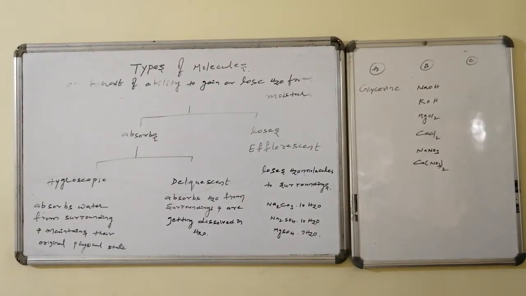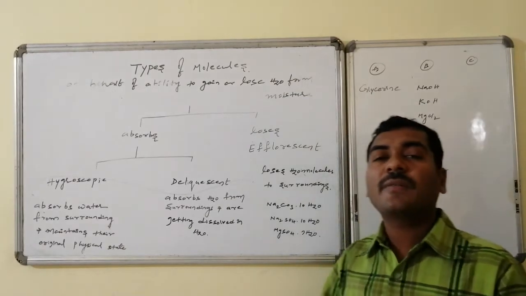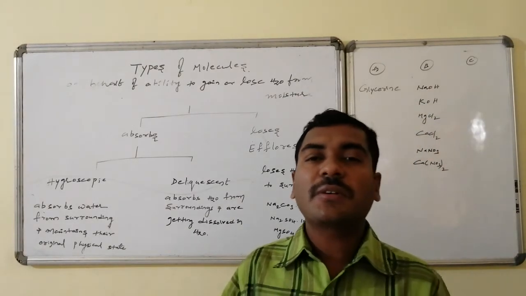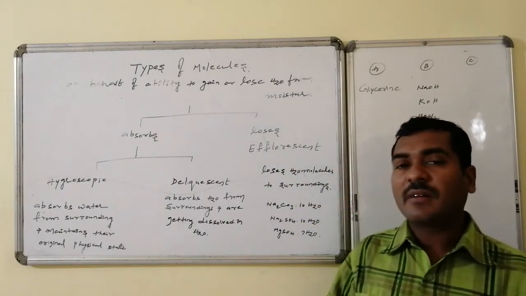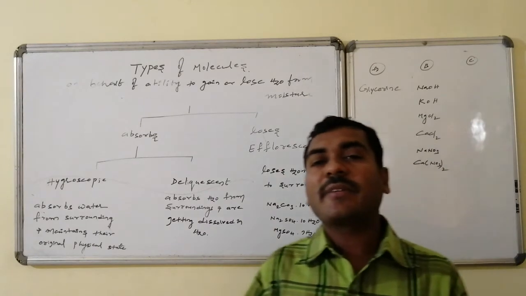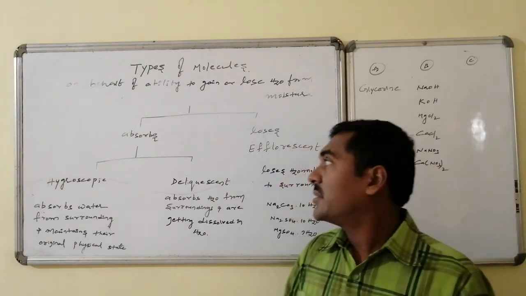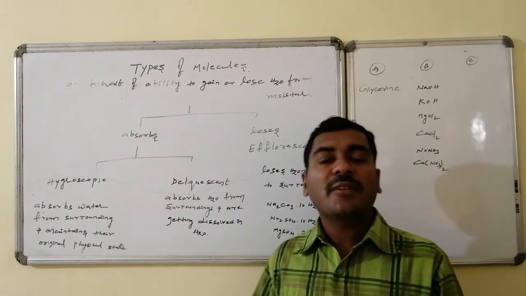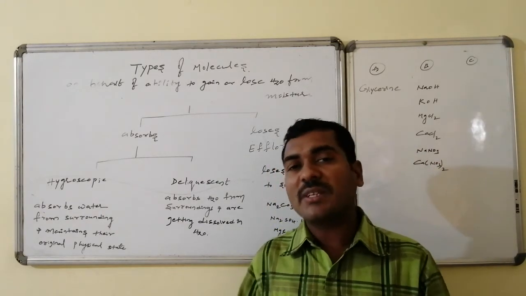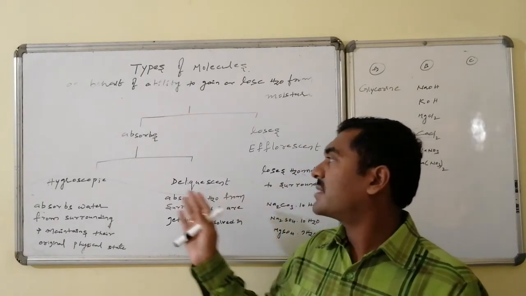Another variety of classification of molecules is classification on the basis of the ability to take up water molecules and to lose water molecules to the surroundings. On the basis of this ability, some molecules can take up water molecules from the surroundings, especially from the atmosphere; those are of one category. And those molecules having water molecules in them which they readily lose to the surroundings are said to be the efflorescent substances.